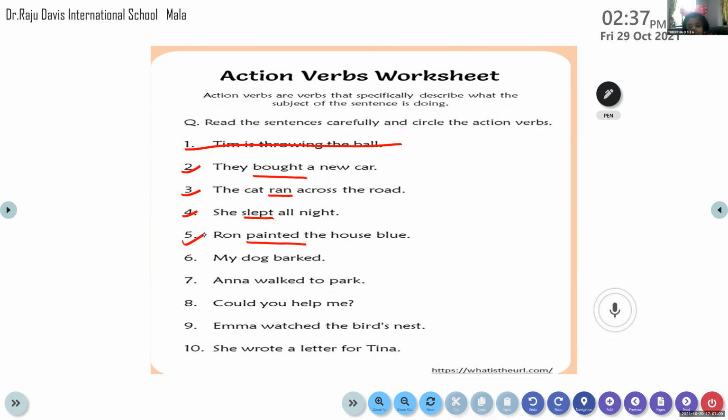Come on, Ritika. Ritika, come on. Sixth question. Ritika, you haven't unmuted yourself. My dog barked. Yes, come on. My dog barked. Come on, identify it. Barked. Barked. Very good. So barked is a verb here.